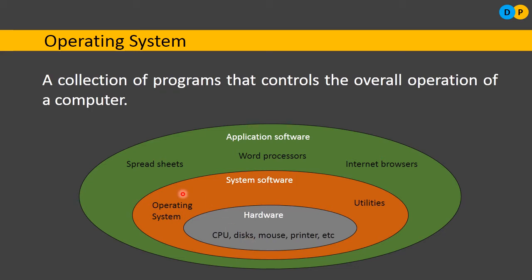So here the operating system is acting as an intermediary between the user and the hardware. The user will be present outside this complete application software. He will be borrowing the help of any one of these application software. Let us say I want to browse the internet, or work with MS Word or a spreadsheet, or MS Paint, something like that. So the user will be present outside this ring. He will be taking the help of this application software, and later the operating system will act as an interface between the user and the hardware. That's why operating systems are very important.